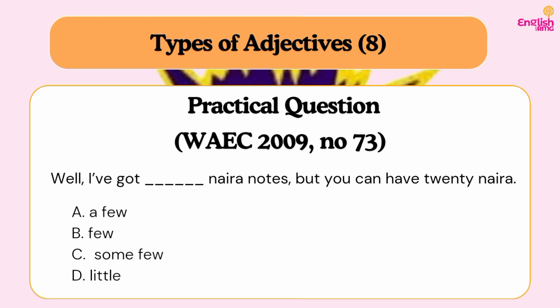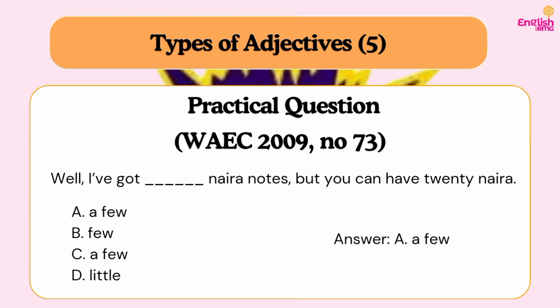Do you understand? So now, is it enough or not enough? They said you can have. If someone is willing to give out, that means it is still enough. Do you understand? So we are going to look out for the enough count noun quantifier, which is a few. So we cannot say few because it has enough to give out from. We can also say some, and we cannot say little because naira notes are countable. Do you understand? They are count nouns. You can count your notes when you have them, whether in naira or any other currency. So the answer is what? A few.